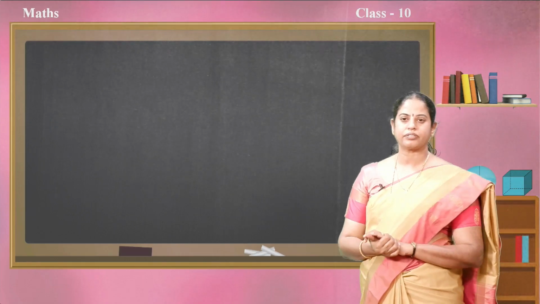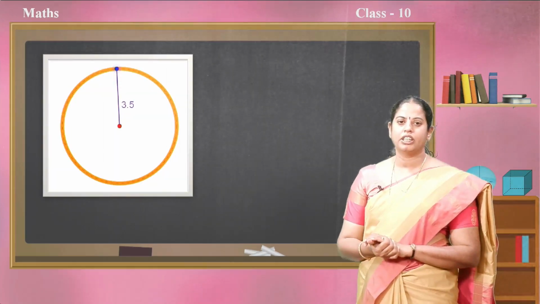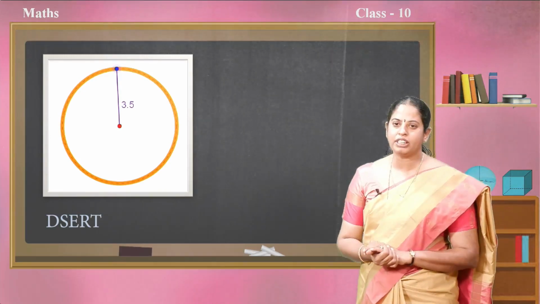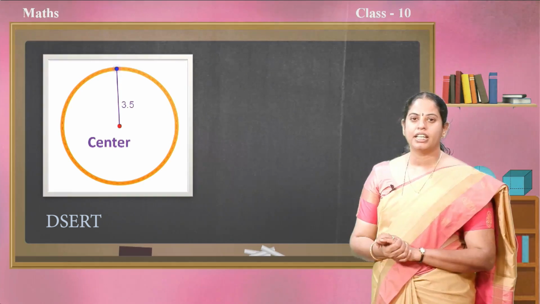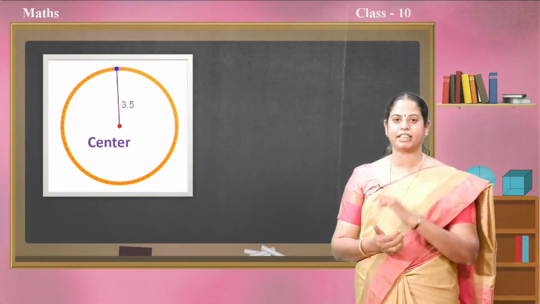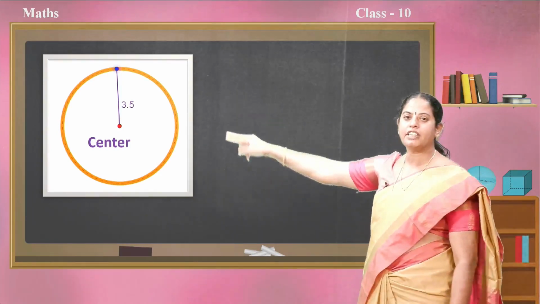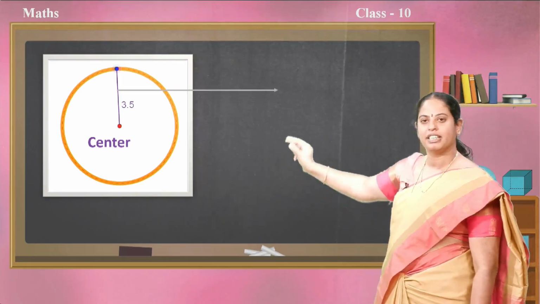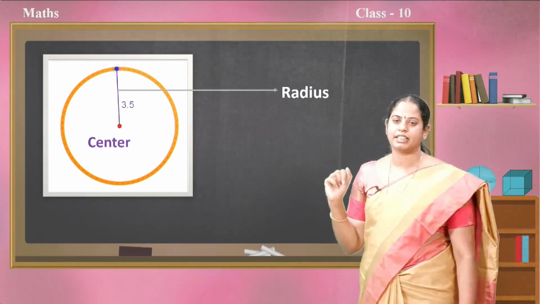Yes. Observe this picture. You observe the red point, and we call the red point the center. You can observe the 3.5 units length, the distance between that blue point and the red point. That fixed length is called the radius. Yes, you are right, it is called the radius.